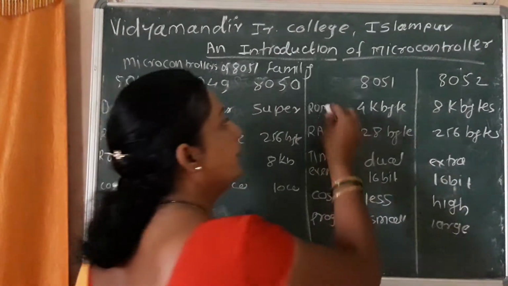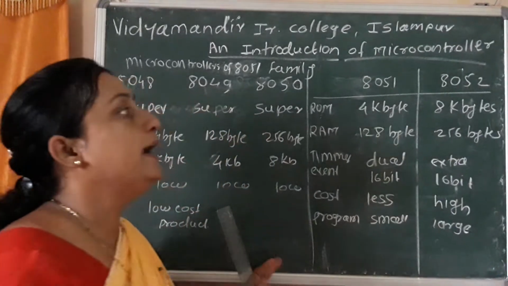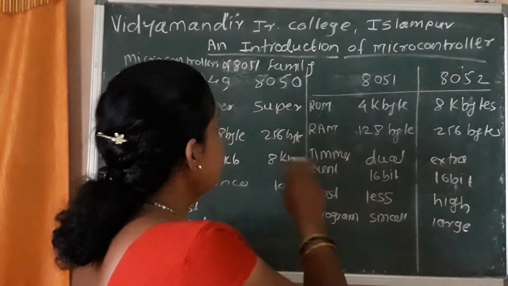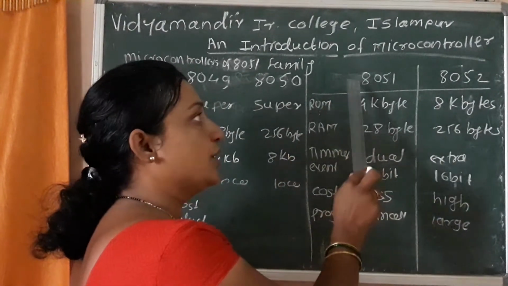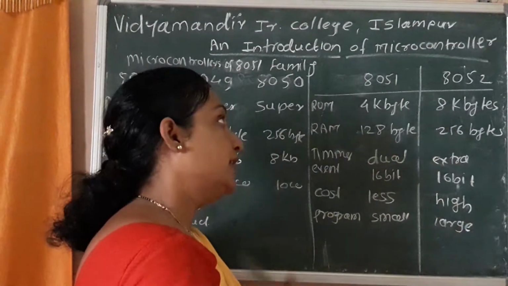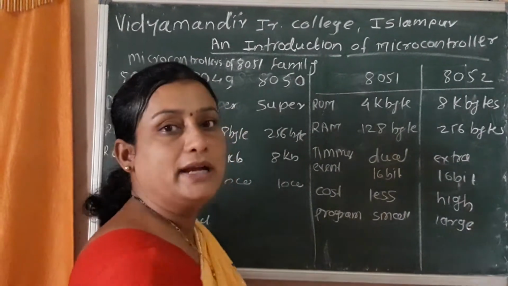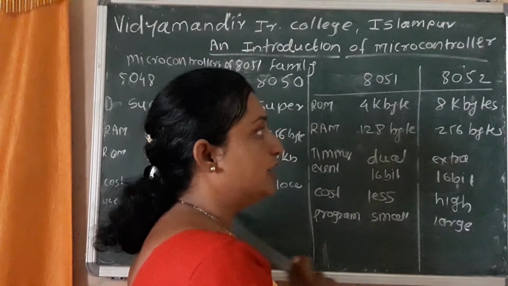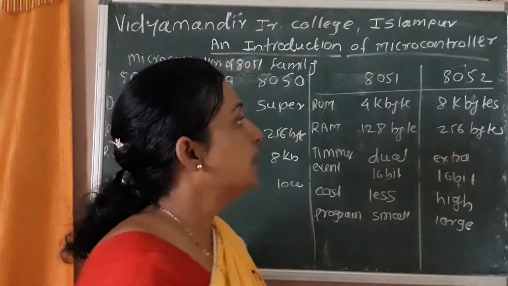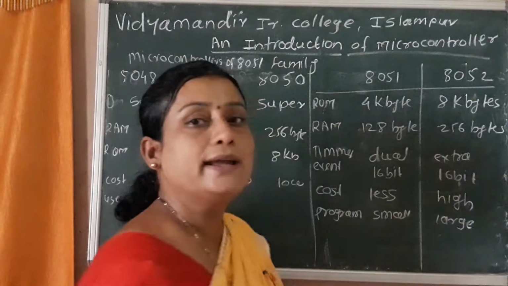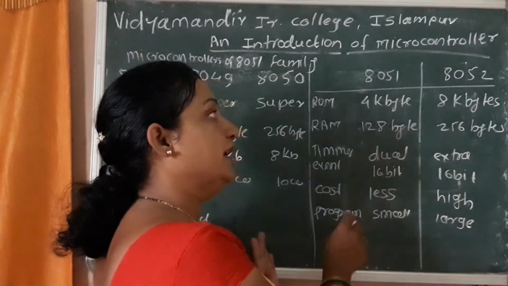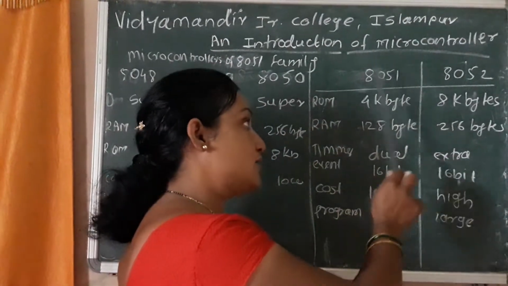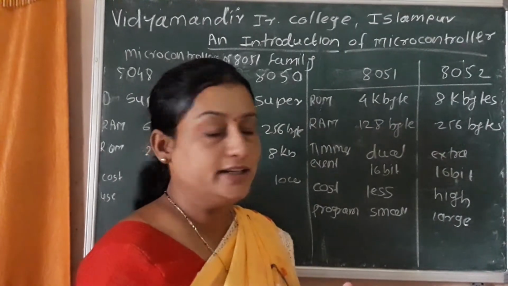Next, we discuss the difference between the 8051 and 8052 microcontroller. In this chapter the main focus is on the 8051 microcontroller. We discussed the main features of the 8051 microcontroller in a previous lecture. After that, the next version from Intel is the 8052 microcontroller. What is the difference between 8051 and 8052? First, both microcontrollers are developed with a superscalar architecture.